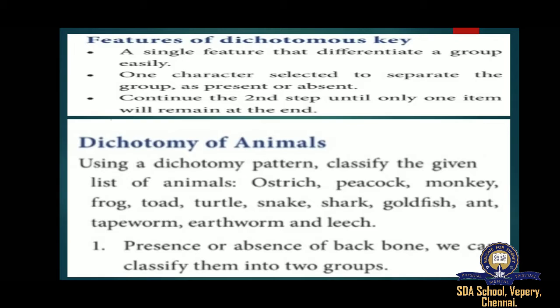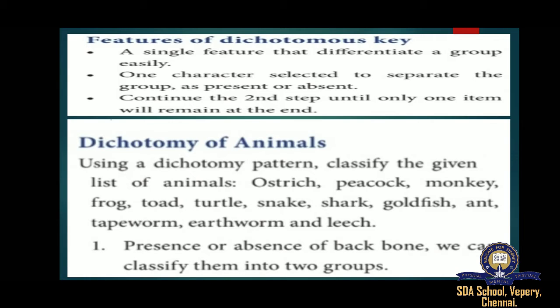Dichotomy of animals. Using a dichotomy pattern, classify the given list of animals: peacock, monkey, frog, toad, turtle, snake, shark, goldfish, ant, tapeworm, earthworm, and leech. Based on the presence or absence of a backbone, we can classify them into two groups: vertebrates and invertebrates.